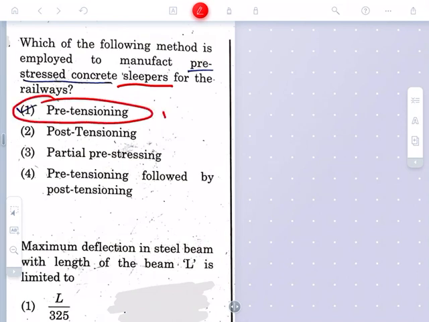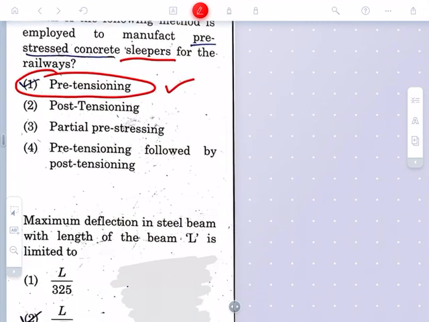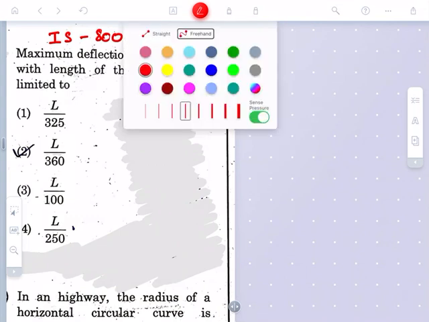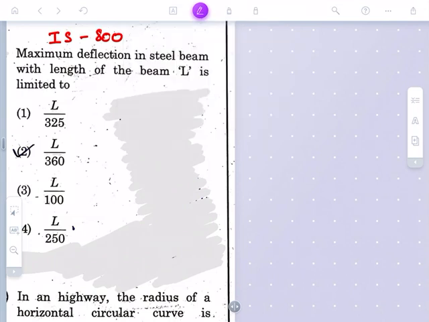See, pre-tensioning is the right answer for this question. This is a direct question from pre-stressed concrete. Next one. This question is of codal provision, which comes in IS 800. Please refer to IS 800. For answering these types of questions, you should be thorough with the codes. Fine, let me read out the question.